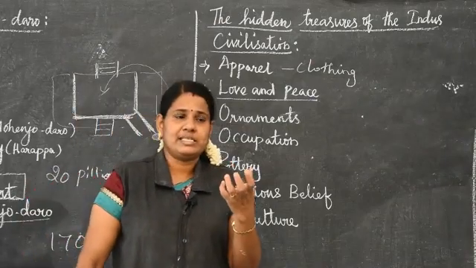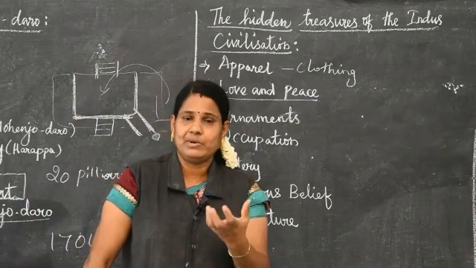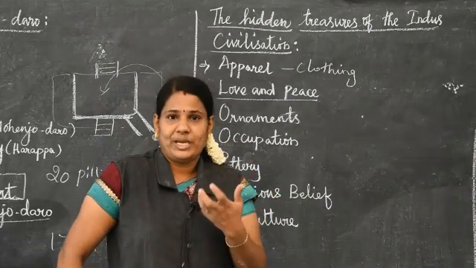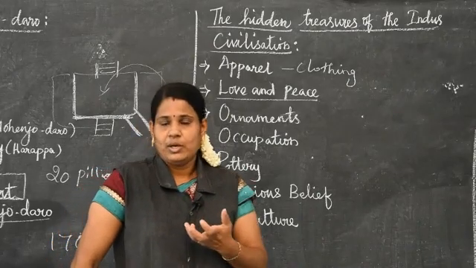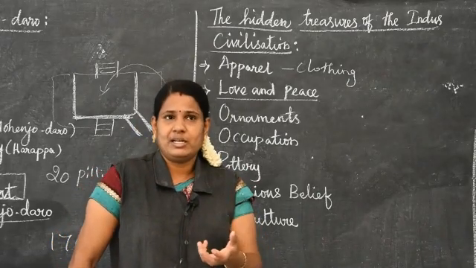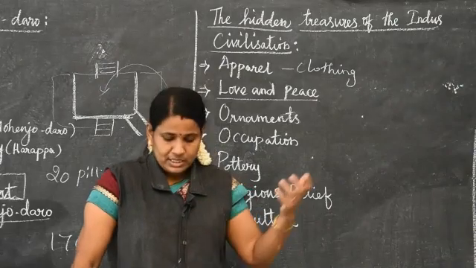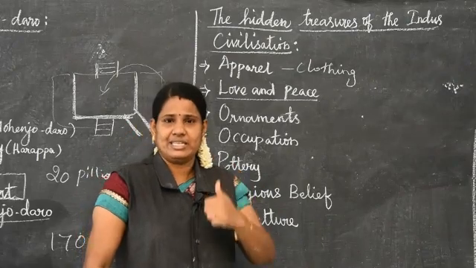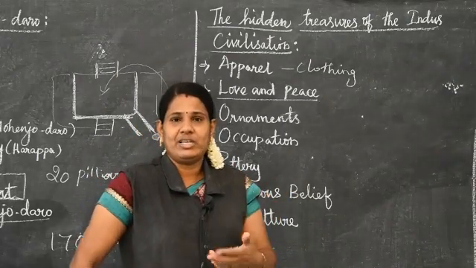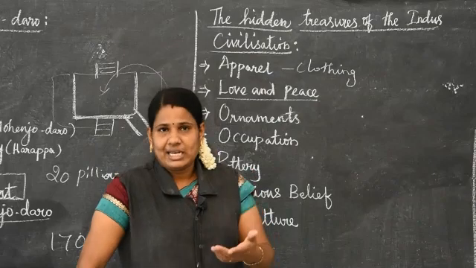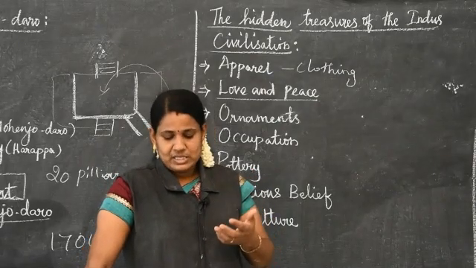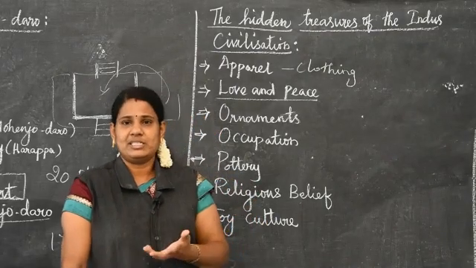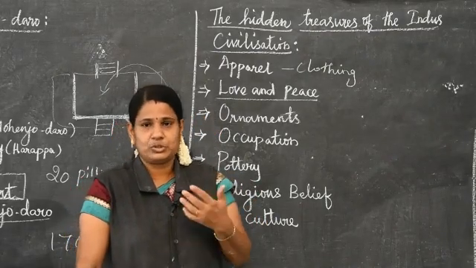How can we understand what things the people in the cities of this civilization gave more importance to, in order to make love and peace with other peoples? How do they show that they are giving peace to others? See, in these cities we can't see any evidence of wars being conducted, or of any military forces or armies being used in those places. We can't find evidence to show armies or wars.